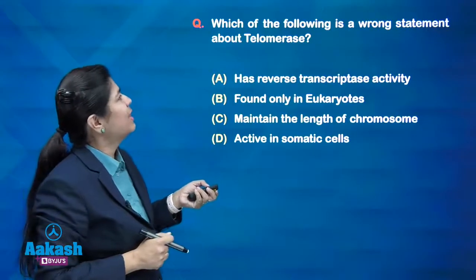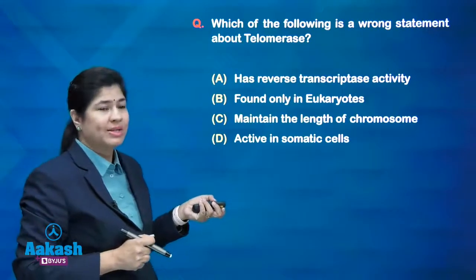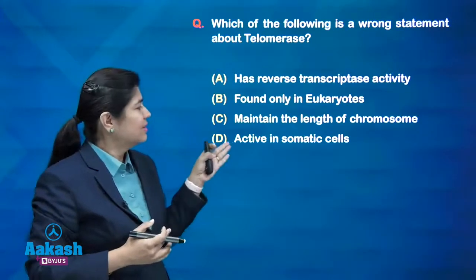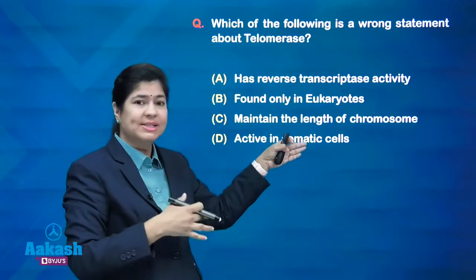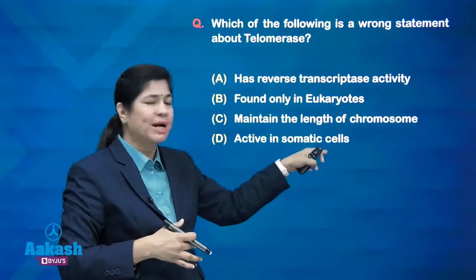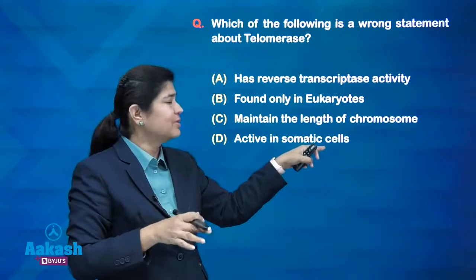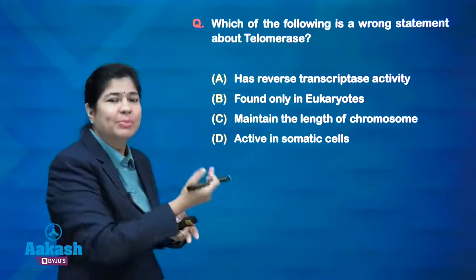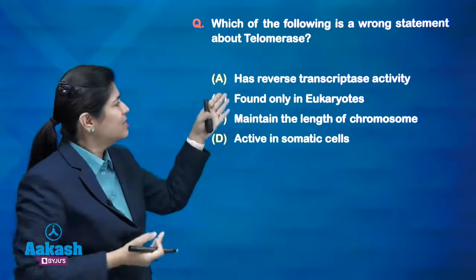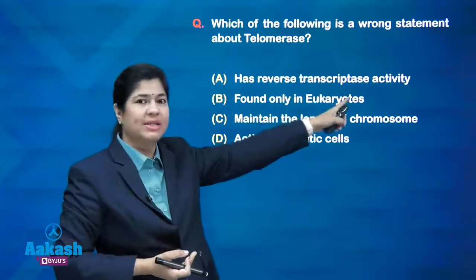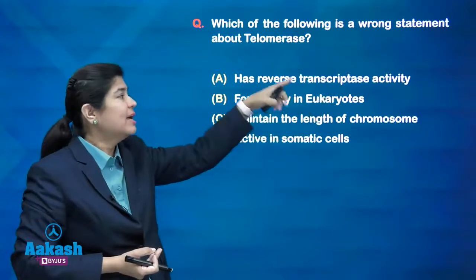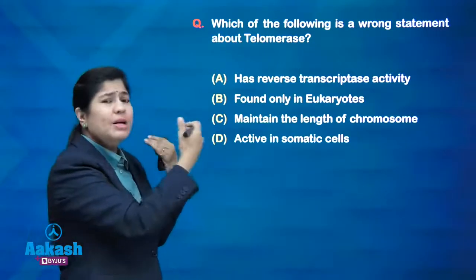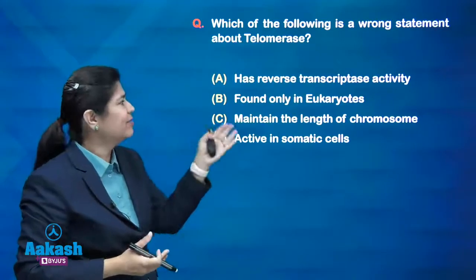So the next question was: which of the following is a wrong statement about telomerase. So telomerase, very basic question, but what they have asked is about its function or its presence in the cells, which was active in somatic cells, is completely wrong. We always remember telomerase is present in the stem cells, it is present in the cancer cells. Okay, I'll tell you a little bit about the telomerase and telomere. We'll see the options. First, has reverse transcriptase activity. Yes, it has reverse transcriptase activity. That is why it has an RNA template inside it, which causes the completion of the lagging strand. I'll explain you there.